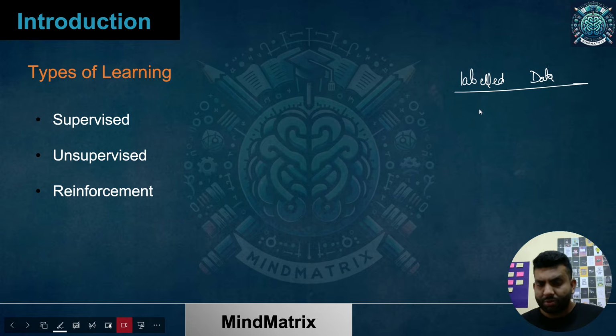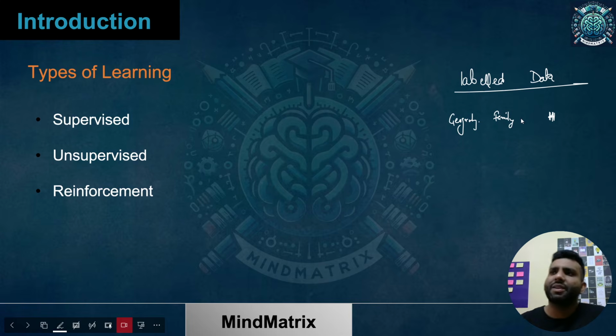Let's suppose we are here to predict the height of people, based on geography, family background, that is, what has been his family history, and what else we can consider.